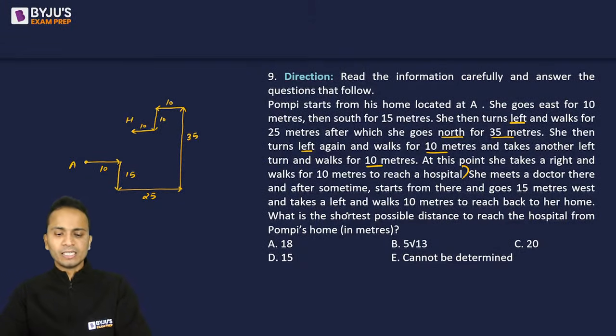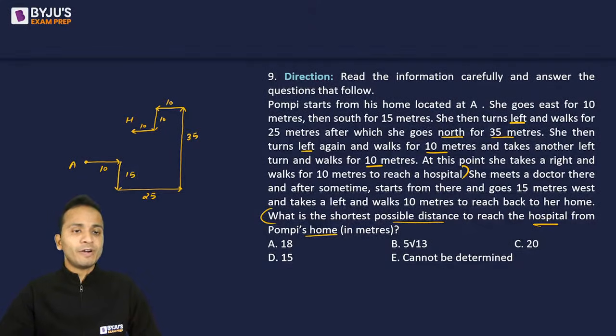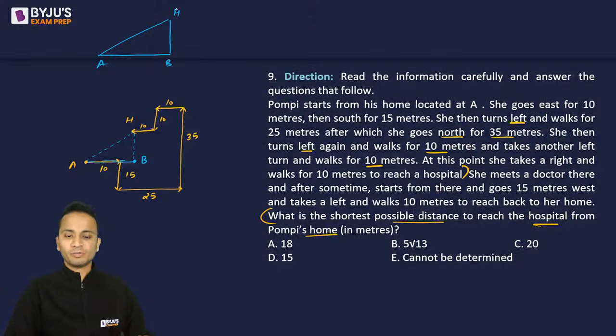Now, if you look at the last statement, what is the shortest possible distance to reach hospital from Pompey's home? So now we have to find out the shortest distance between these 2 points. So I'll connect these 2 points with a straight line and will complete a right angled triangle. So एक right angled triangle बना लिया. A and H are the points and I'll consider this point as, let's say, point B. Okay. So मुझे AB का length find out करना है and BH का length find out करना है. Okay. And then using Pythagoras theorem, I'll be able to find the shortest distance between A and H. All right. Okay.